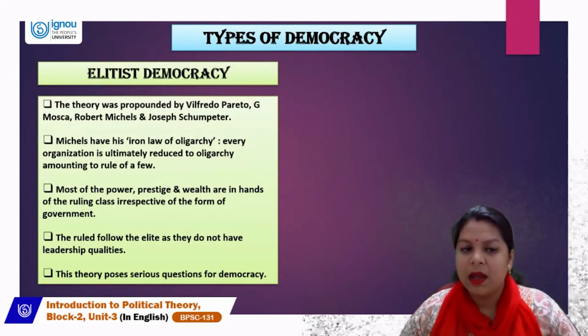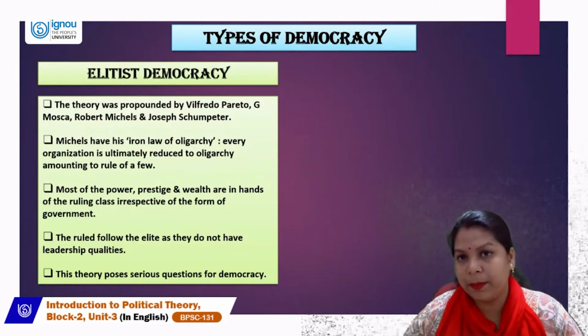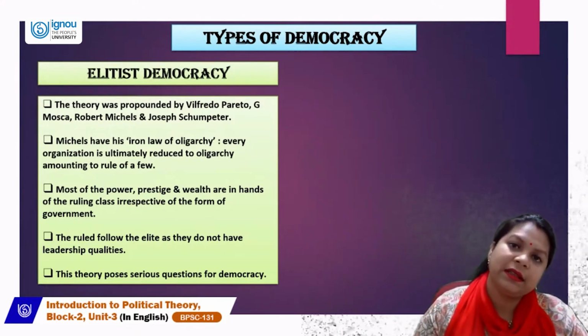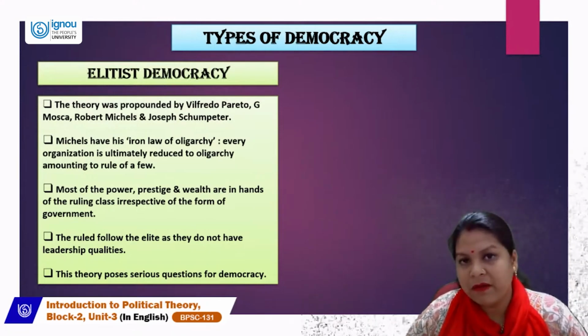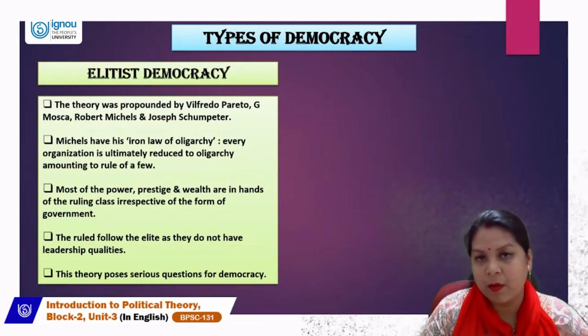A handful of people are taking public decisions. Because they ultimately reduce to an oligarchy, most of the power, prestige, and wealth are in the hands of the ruling class, irrespective of the form of government.